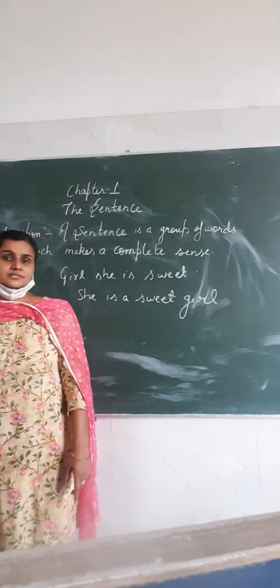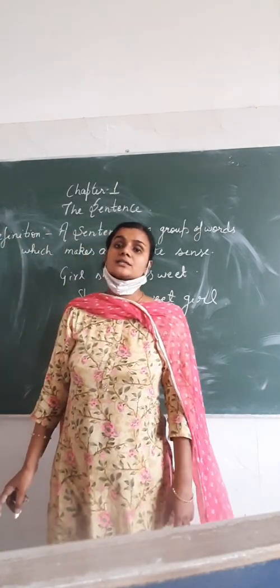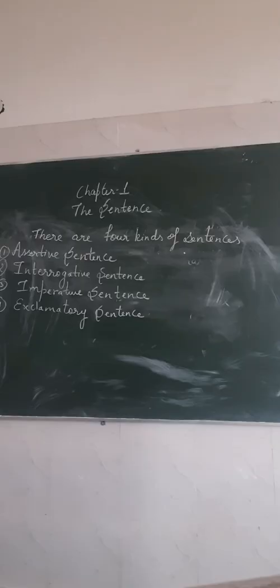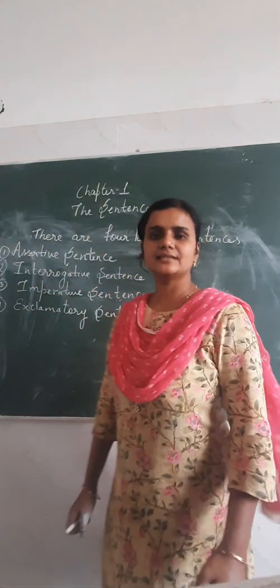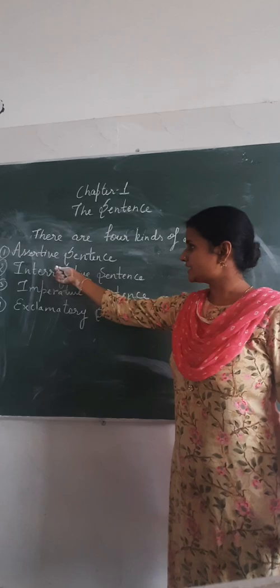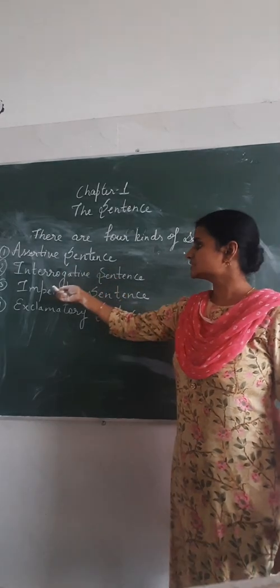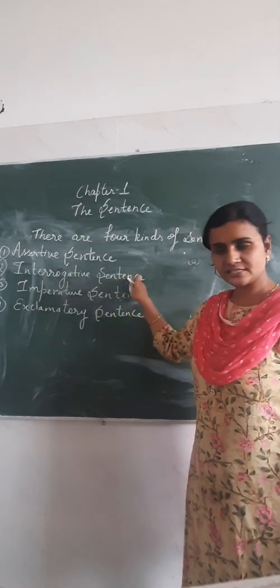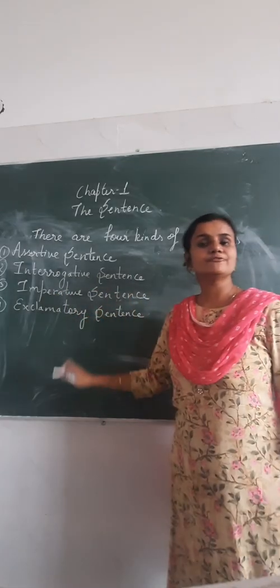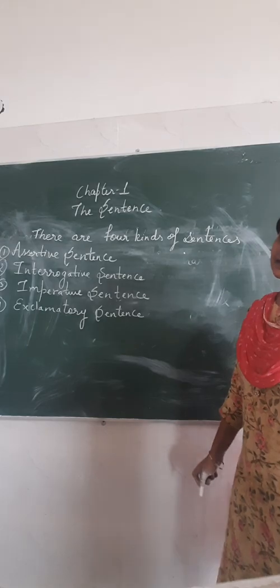So in this chapter we will learn about the kinds of sentence. So students, there are 4 kinds of sentences. First is assertive sentence, second is interrogative sentence, third is imperative sentence, and fourth is exclamatory sentence.